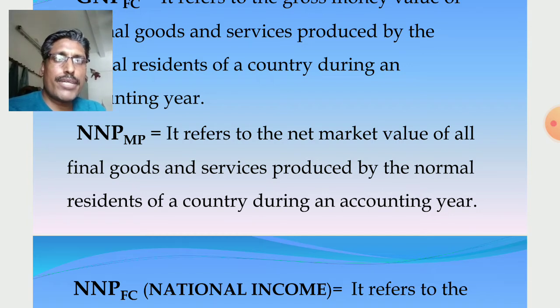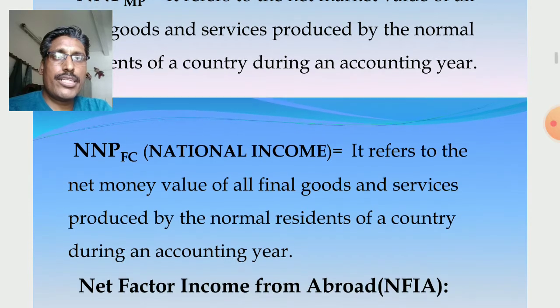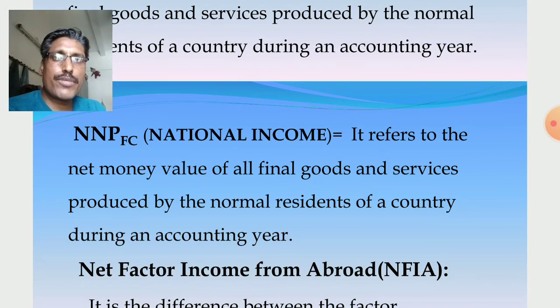So it refers to the net market value of all final goods and services produced by the normal residents of a country during an accounting year. Then NNPFC, it is the national income. Net national product at factor cost. It is the symbol of national income. Net national product at factor cost.